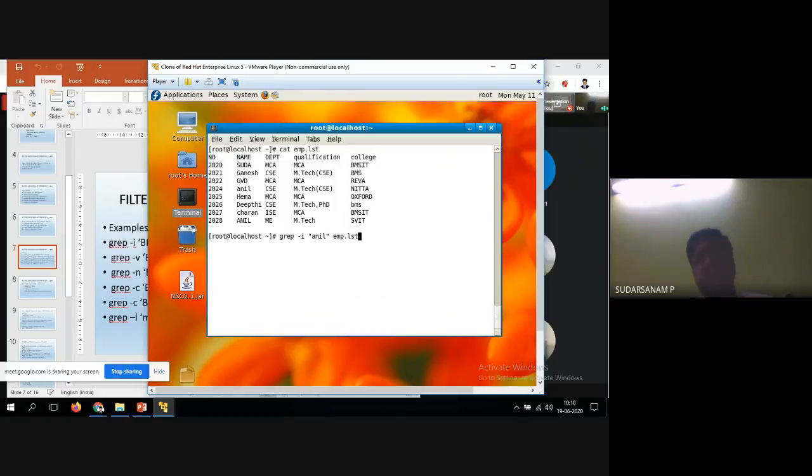See here now, grep minus I is nothing but ignore the case. That means either you have small letters or capital letters, it should display it. Now you have capital letters, small letters. The same example, suppose if I give it like this, what will happen? It will display only one. So I want to display both. That's what I told you.